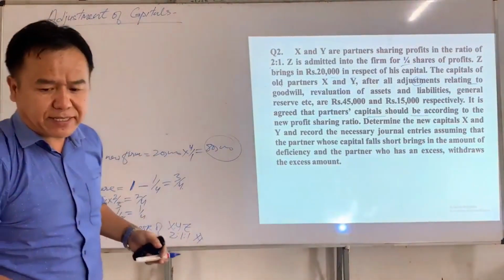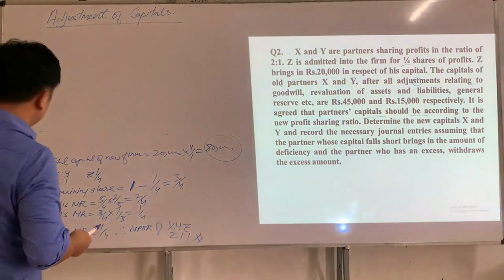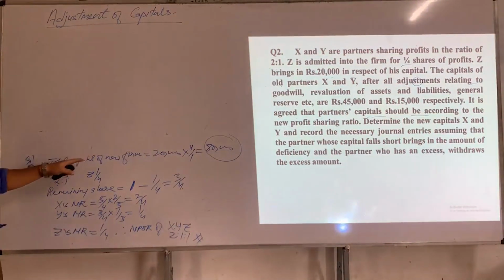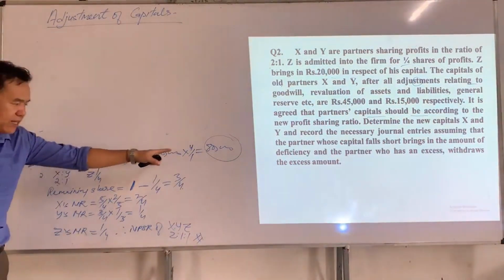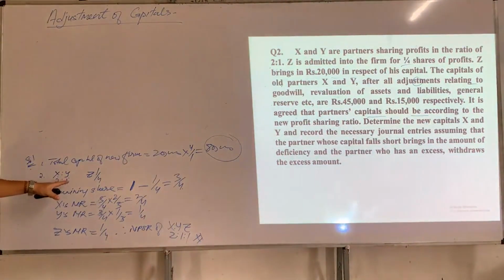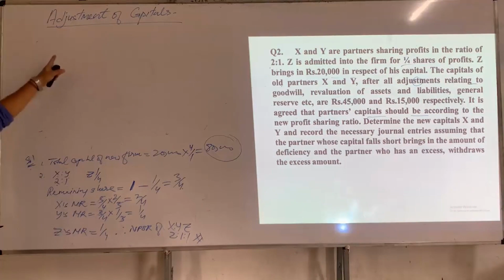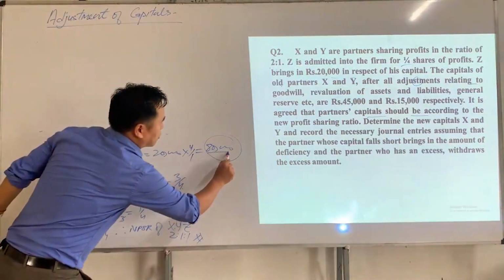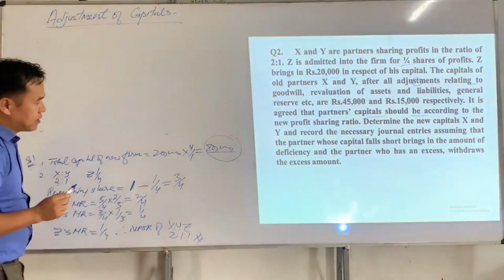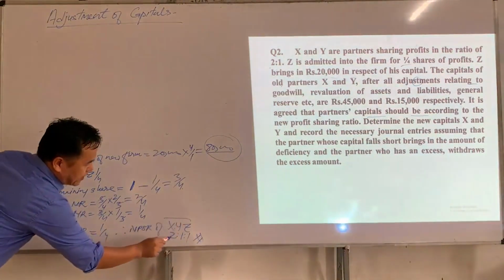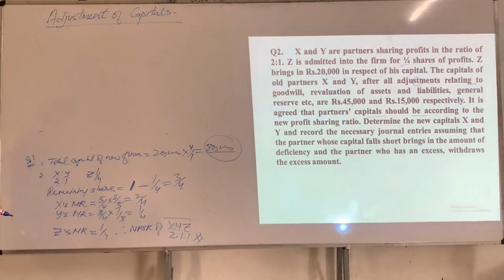Now the first step is total capital: to calculate total capital of the new firm, which is 80,000. The second step is to calculate the new profit sharing ratio. And the third step is distribution of total capital of the new firm among all partners in their new profit sharing ratio. So we will get all partners' new capital.